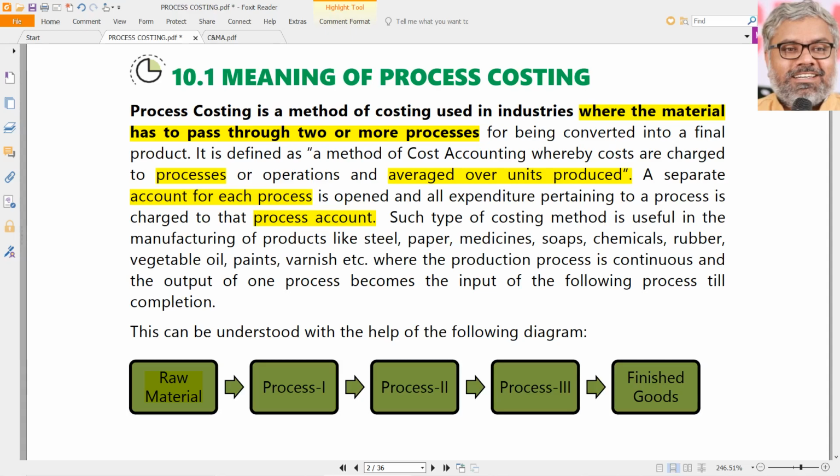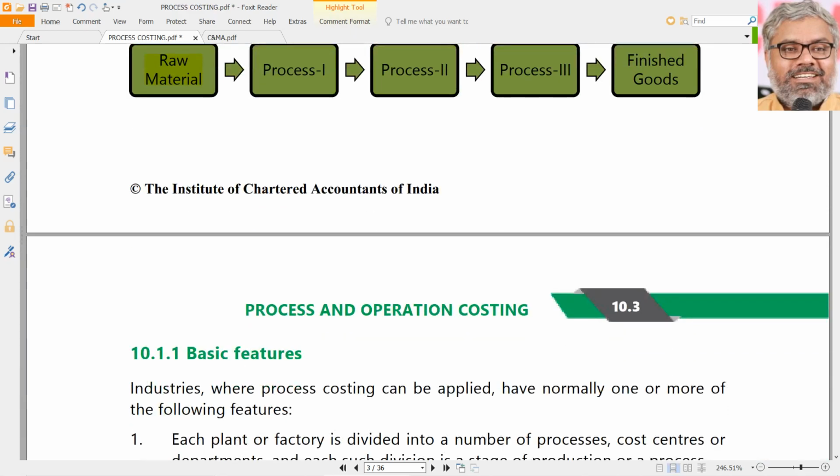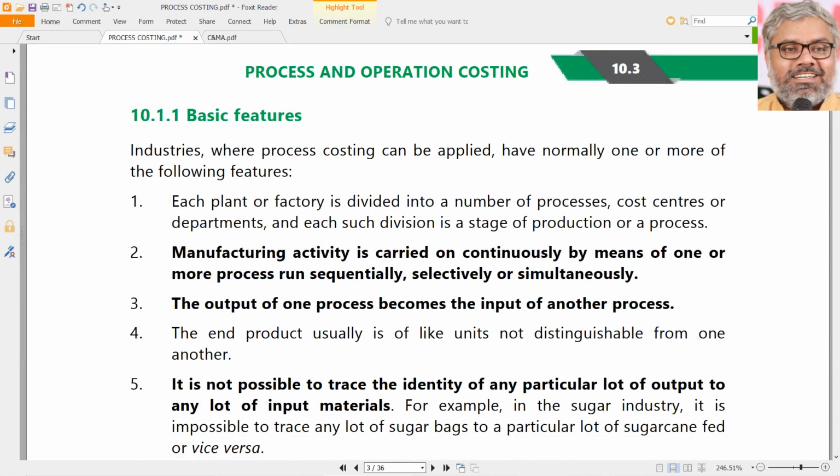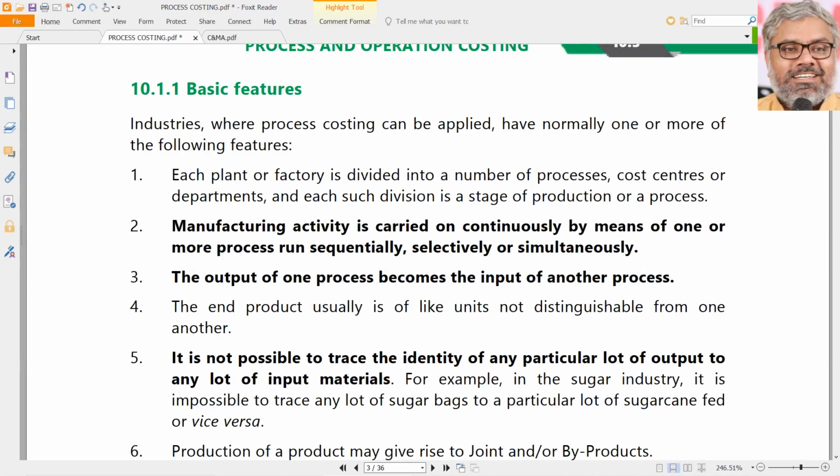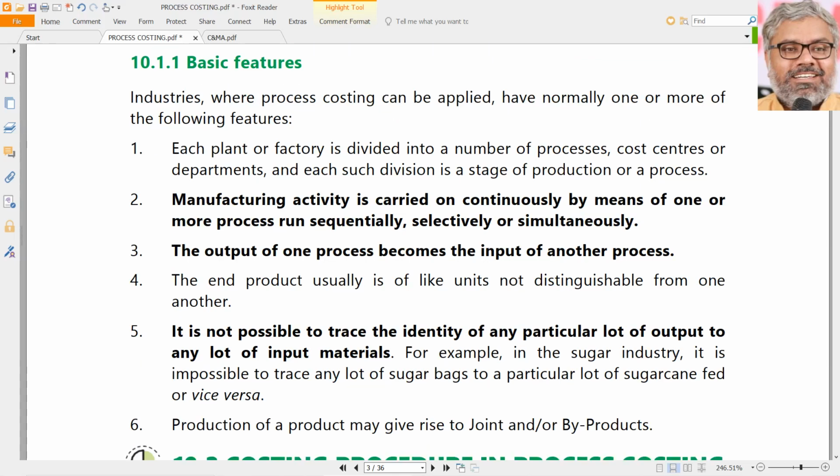But the question here is how that cost per unit has been derived. It is not happening in one shot. It is happening stepwise. And what is the cost of each step in the manufacturing process is what we have to identify by preparing process accounts. And that is basically the essence of process costing. What are the general features of process costing, as we already have discussed?